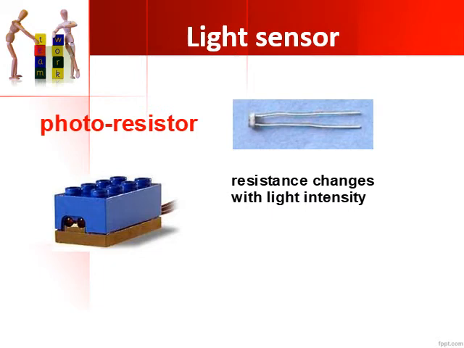Next we have the light sensor, which is a photoresistor. When the intensity of the light changes, the resistance of this photoresistor changes, and that will give you an output signal. So this sensor is based on the intensity of light. Based on the light intensity, the resistance will change, and that is how you can sense the light.